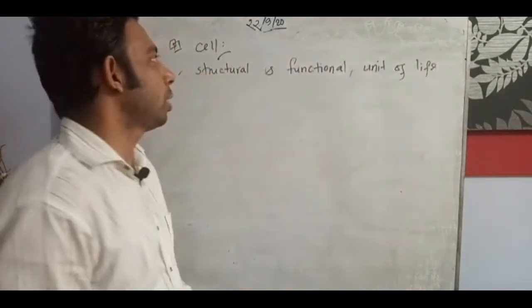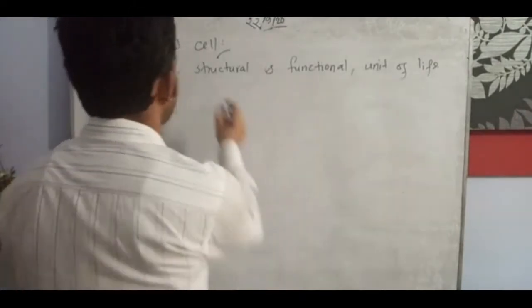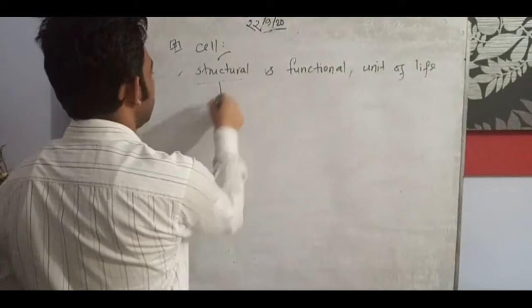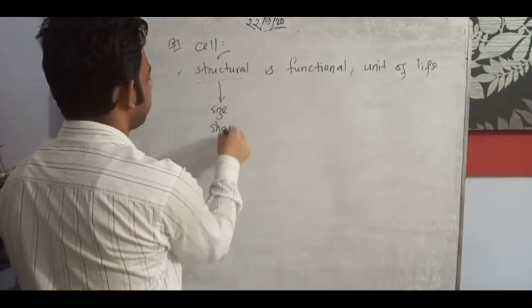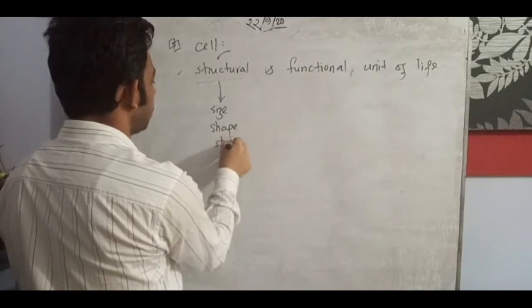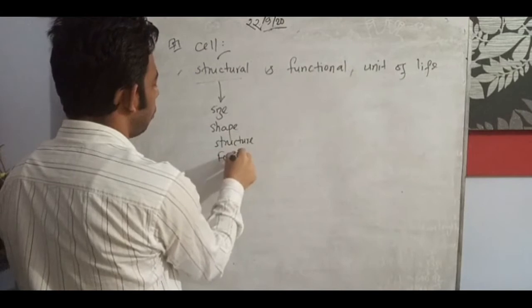Structural and functional unit of life is generally how we know the definition of the cell. The structural part denotes the size, shape, structure, and forms of formation.